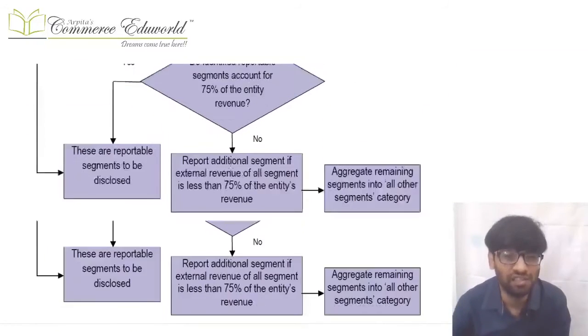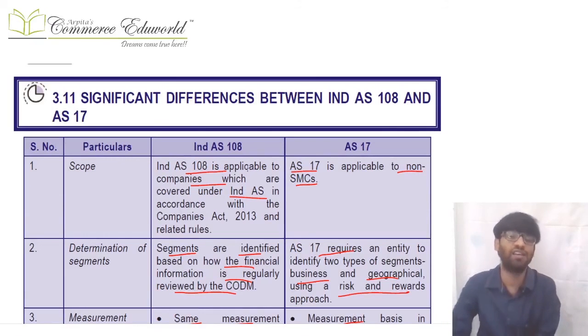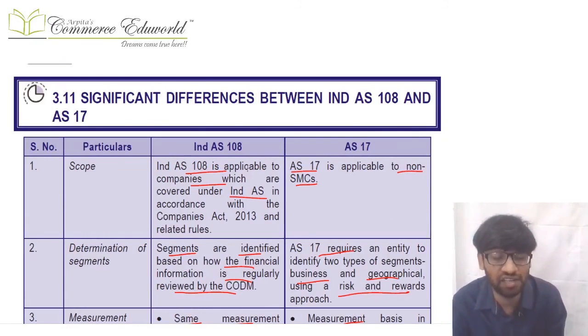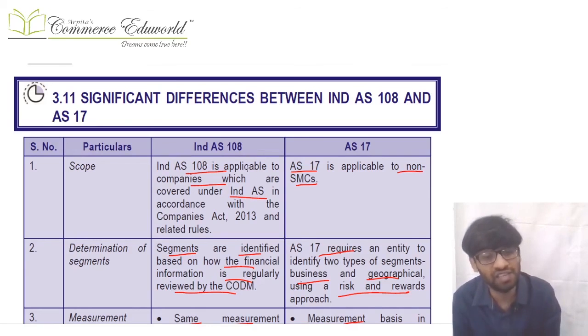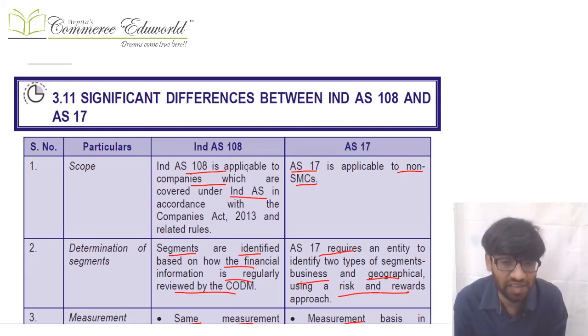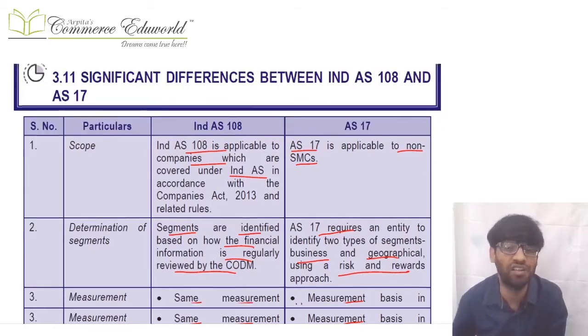Okay, then there are certain distinctions between AS and Ind AS. AS 17 is mechanical in approach, whereas Ind AS 108 is of management view. So the first difference: Ind AS 108 is applicable to entities under Ind AS, while AS 17 is applicable only to non-SMCs. Next, in Ind AS we decide the segments based on how the information is reviewed by the CODM, meaning a management approach. In AS there were two kinds of segments, geographical segments or business segments, depending upon the risk and reward approach. Management view was not considered in AS.